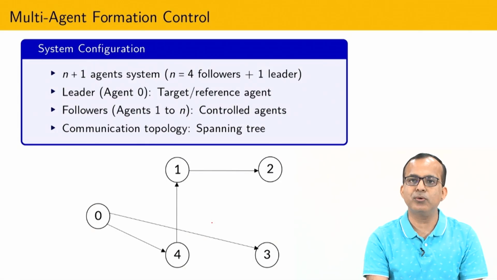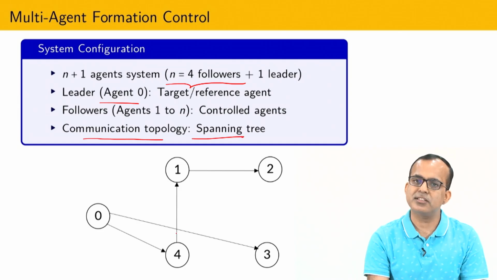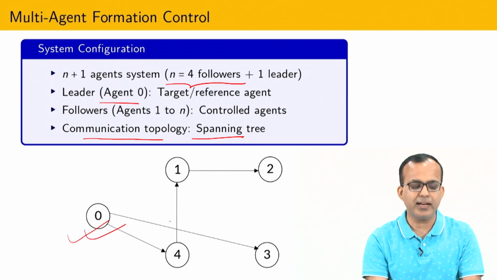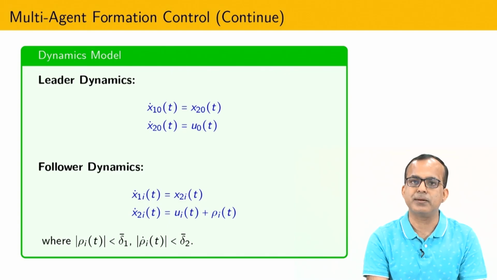In this particular lecture I am going to assume I have 4 followers, which are represented by 1, 2, 3, 4, and 0 is going to represent the dynamics of the leader. Whatever topology I have considered is a spanning tree. It is always possible to show that in some way every agent is connected with this particular leader, and due to that reason one can show that this satisfies the property of a spanning tree.